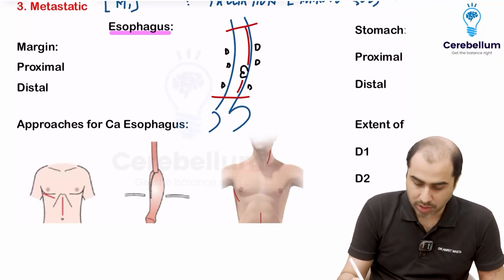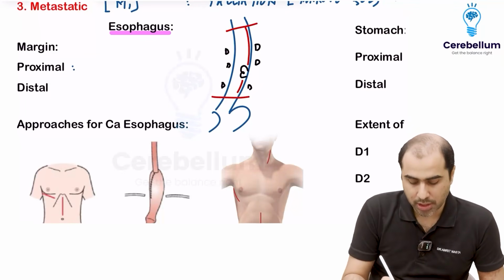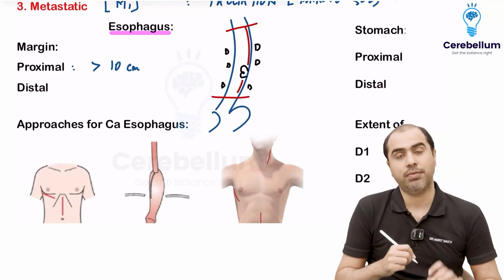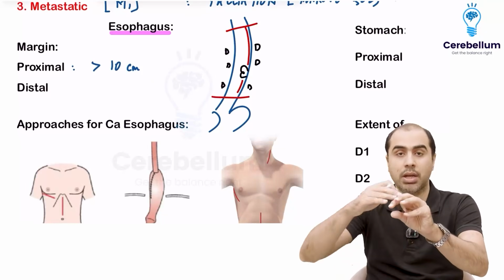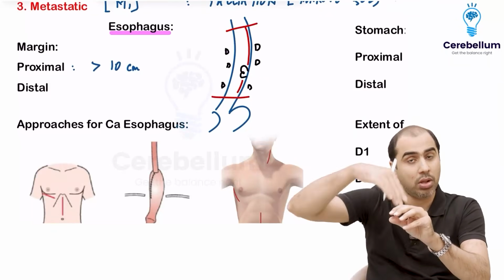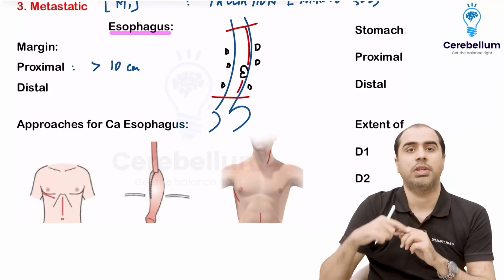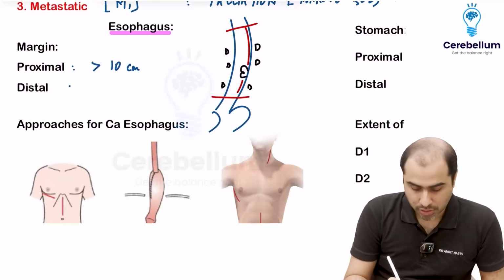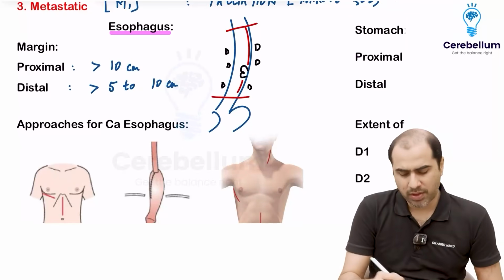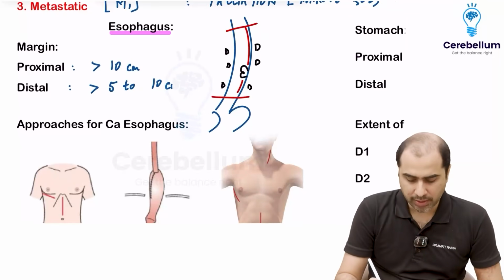So for esophagus, what is the margin proximally? It should be more than 10 centimeters. It's a big number. Means if the tumor is, let's say, in the middle esophagus, 10 centimeters proximally, I have to remove the esophagus all the way. So I have to remove a big chunk of the esophagus. Distal margin should be more than 5 to 10 centimeters. Now these numbers are two.